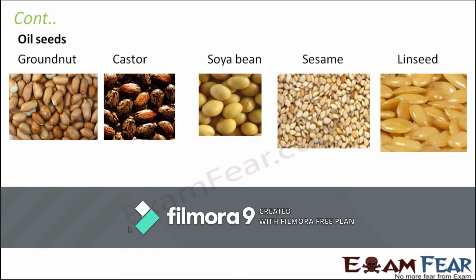Oil can be extracted by putting these parts of the plant under pressure, which squeezes out the oil from them. That's how we get sesame oil, soya oil, castor oil, groundnut oil, mustard oil, and so on.